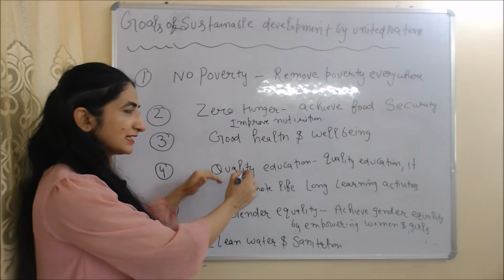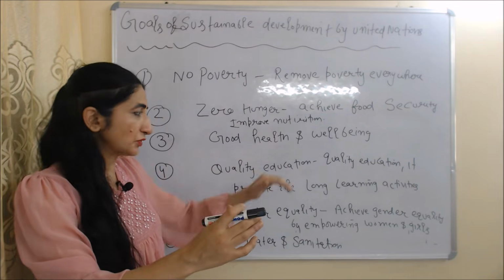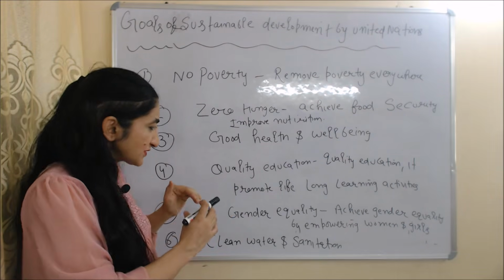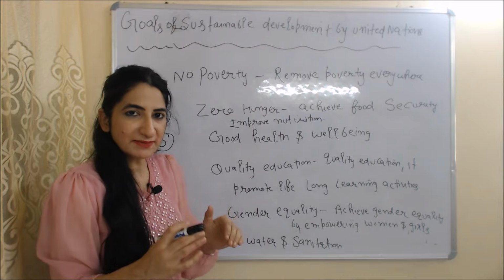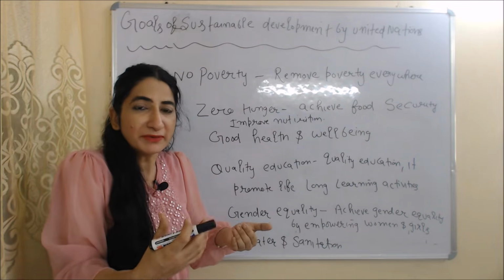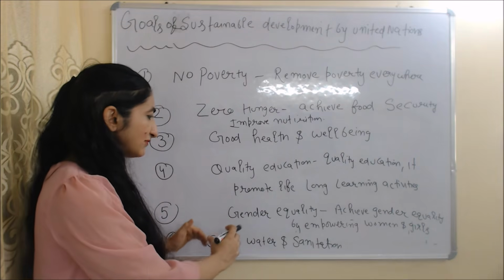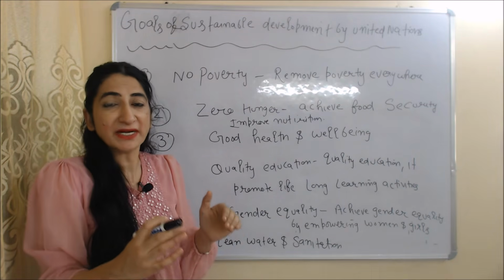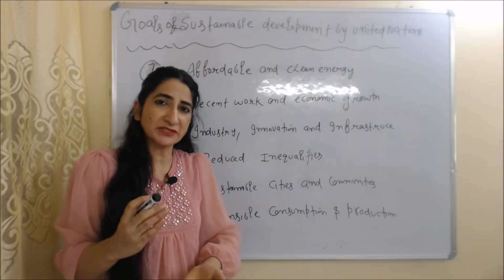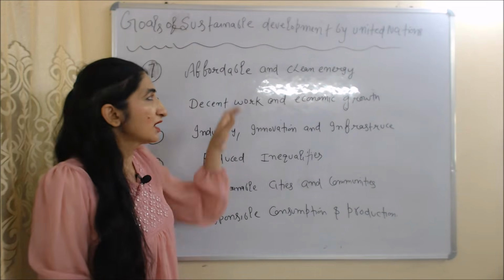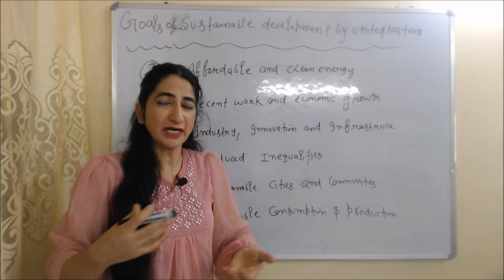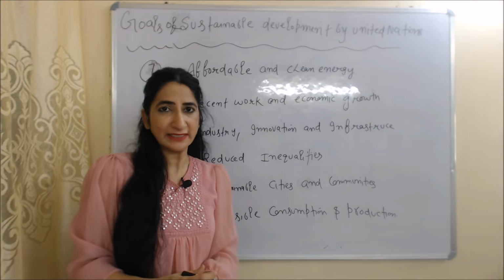Next goal is quality education. Sustainable development ensures quality education and it promotes lifelong learning activity. Next goal is gender equality. Sustainable development wants to achieve gender equality by empowering women and girls. Next goal is clean water and sanitation. Sustainable development ensures clean water and sanitation. Next goal of sustainable development by United Nations is affordable and clean energy. Sustainable development ensures that we are getting affordable and clean energy.